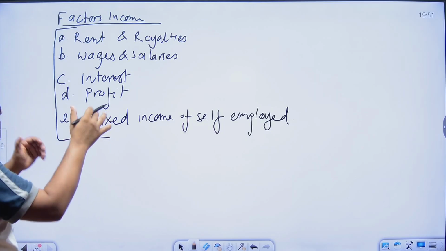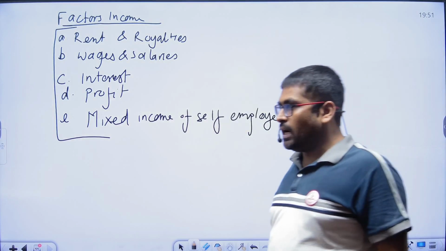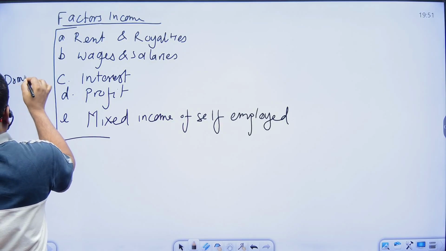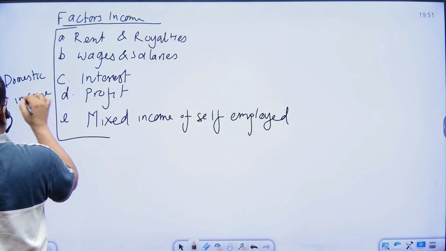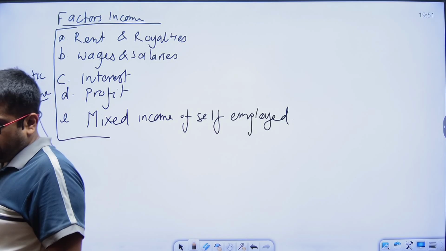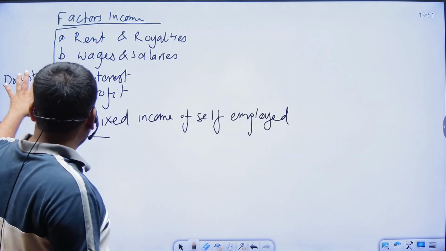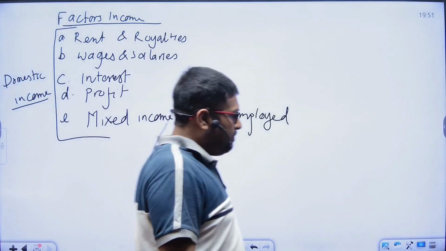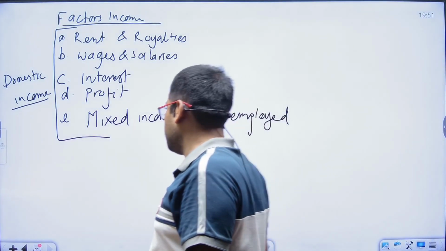When we calculate these, we reach the domestic income. Next point. The sum of these factor incomes provides us the measure of domestic product at factor cost.